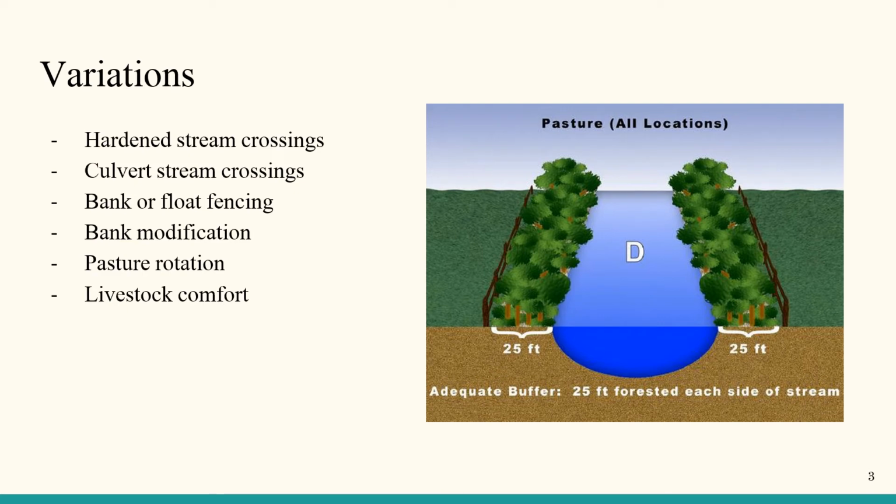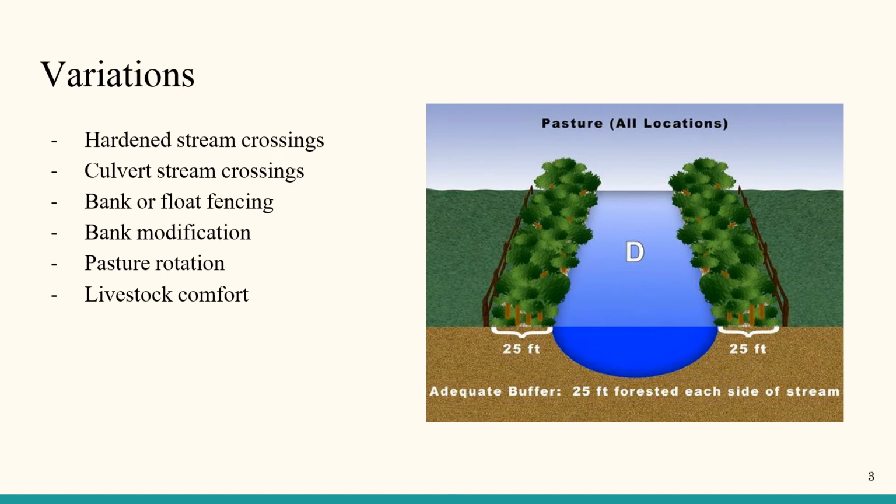There is bank modification. This entails the addition of features to the bank, such as gravel. This has a few different benefits. It reduces the amount of sedimentation runoff and reduces the livestock standing in the mud, which can help reduce hoof rot. The livestock also do not want to stand on the gravel for extended periods of time, so it's an incentive to reduce the amount of time standing on the bank.